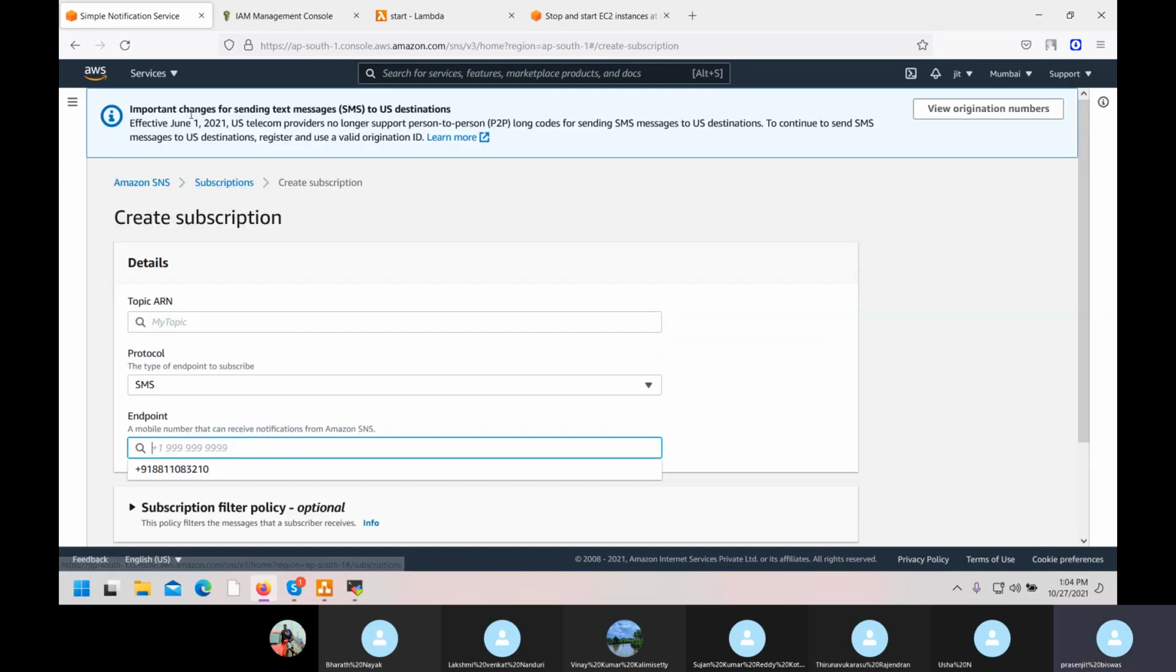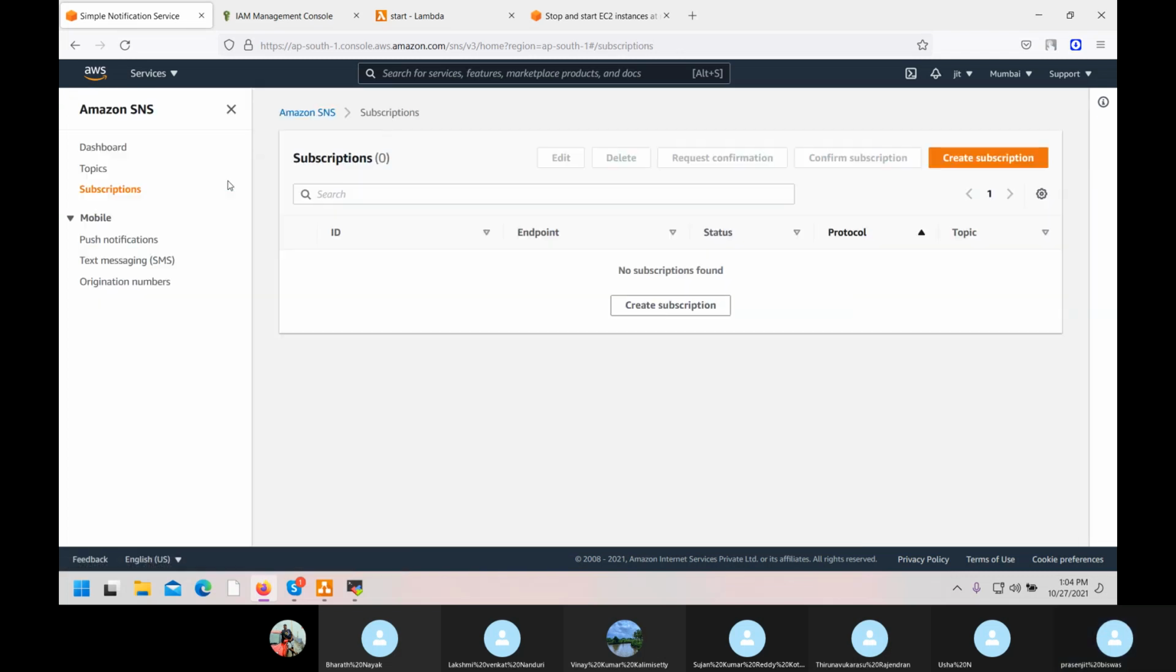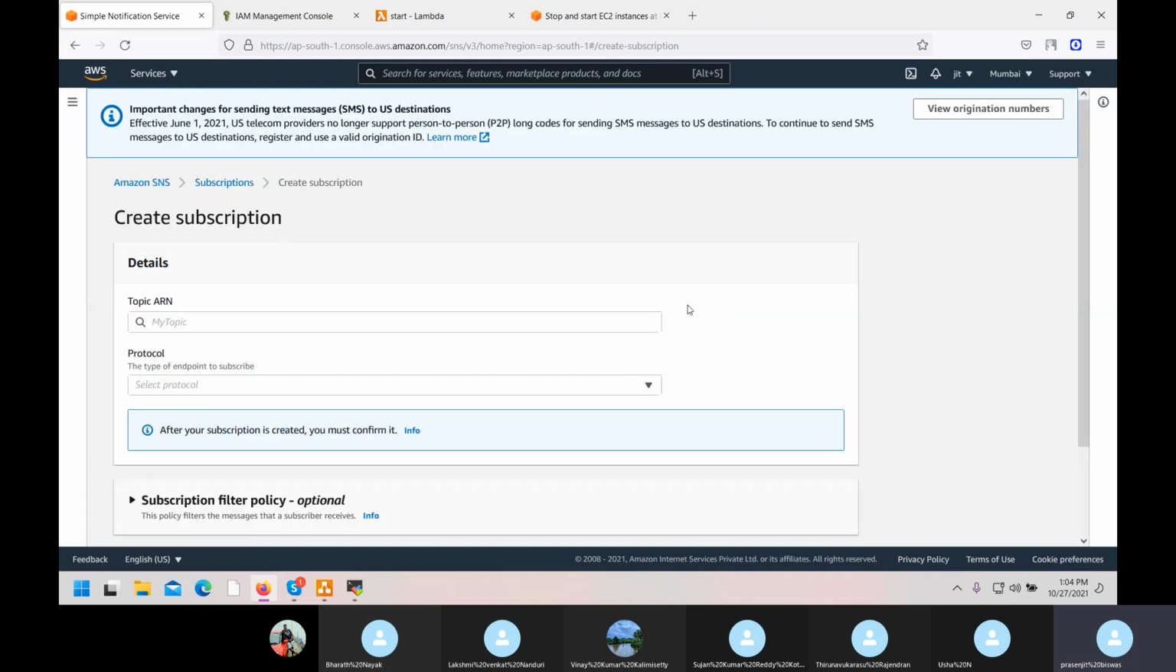As a free tier is fine, effective 1st June, telecom providers no longer support P2P for sending SMS to US destinations. Okay. For us, we can do. So let's see. Create subscription.